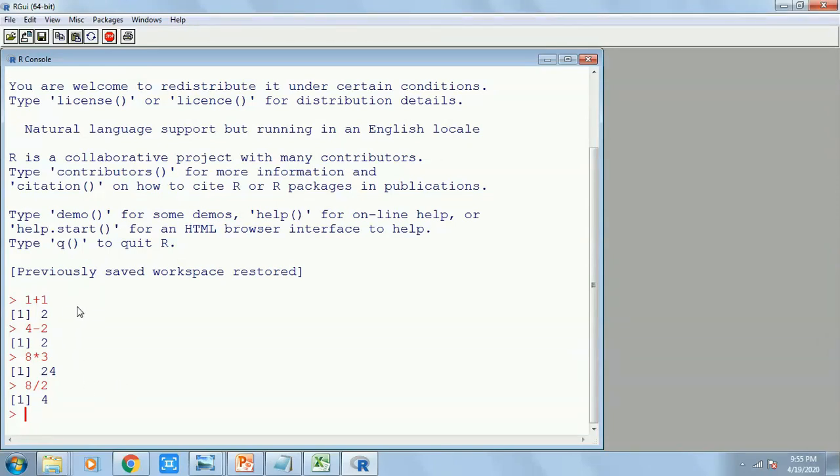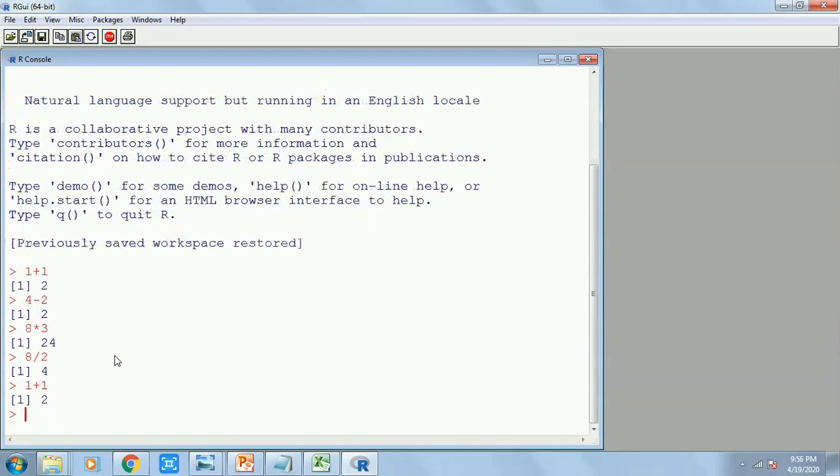Now the problem is, whatever codes I have written, suppose I want to do 1 plus 1 again, I have to write 1 plus 1 manually just in case I want to execute it. So there is a shortcut to do it. If I do not want to write the 1 plus 1 again, I can hit the up arrow. Then it's going to show me the previous codes, whatever I have written. I get there 1 plus 1, I hit the enter button and I get the result 2.